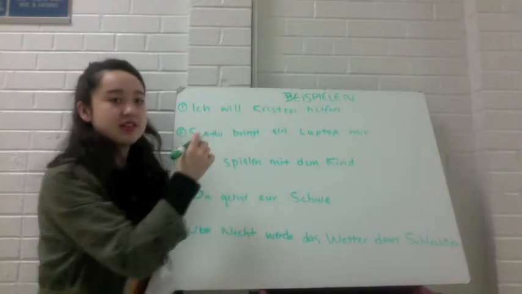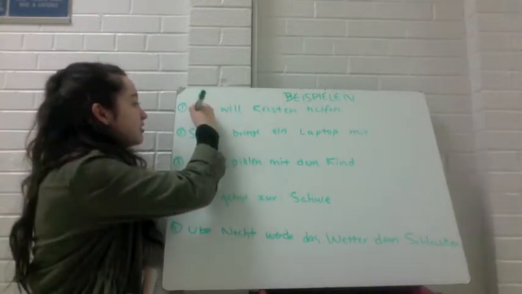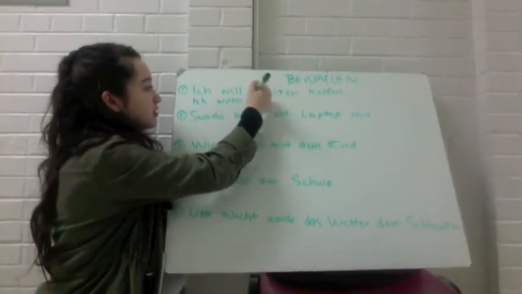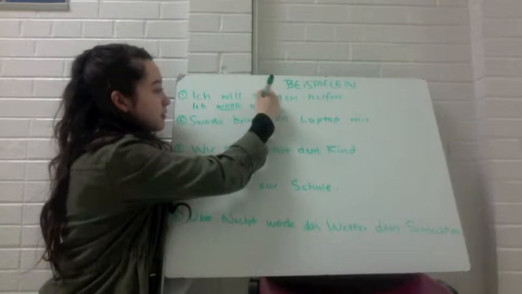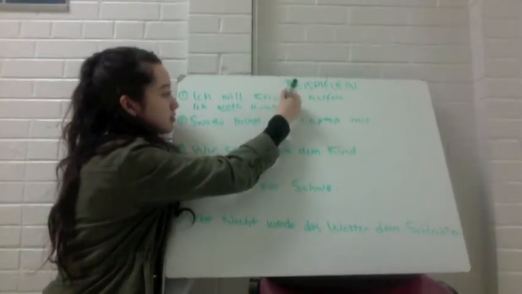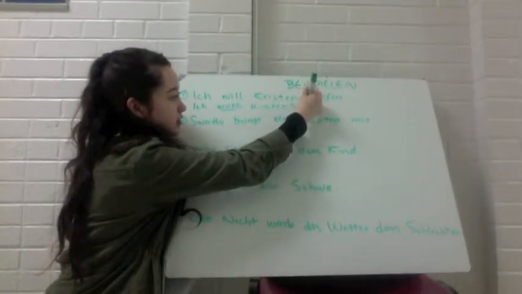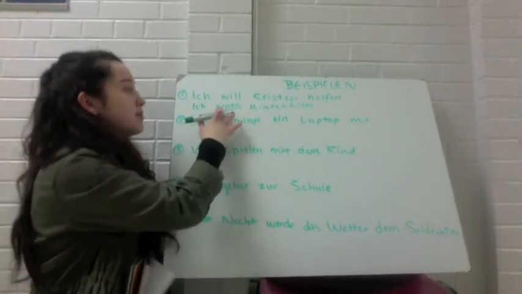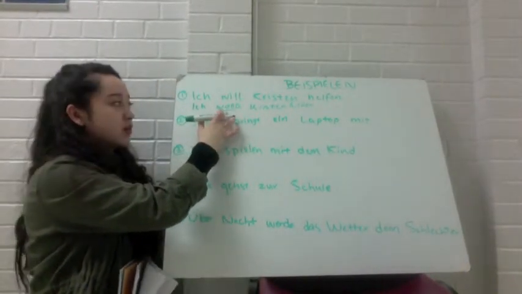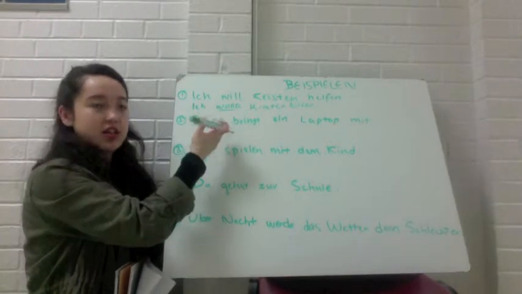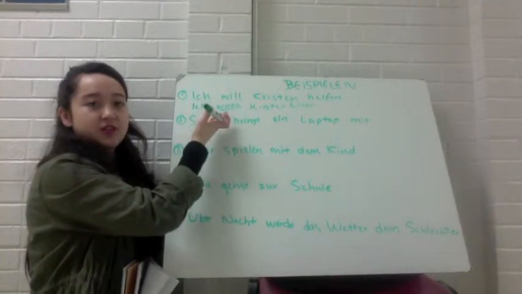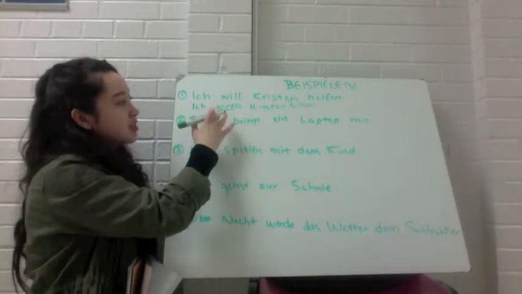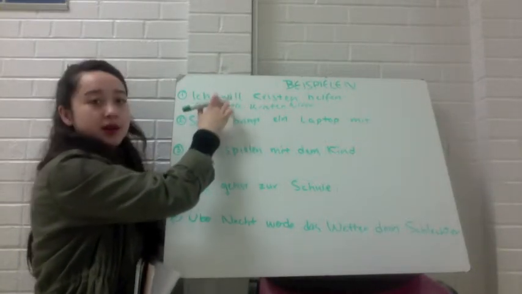So the sentence ends up becoming "Ich wollte Kristen helfen." And as you can see, the verb still remains in the second position, and the order of the rest of the sentence doesn't change. In fact, nothing about the sentence order changes. It's just that the verb ends up changing.